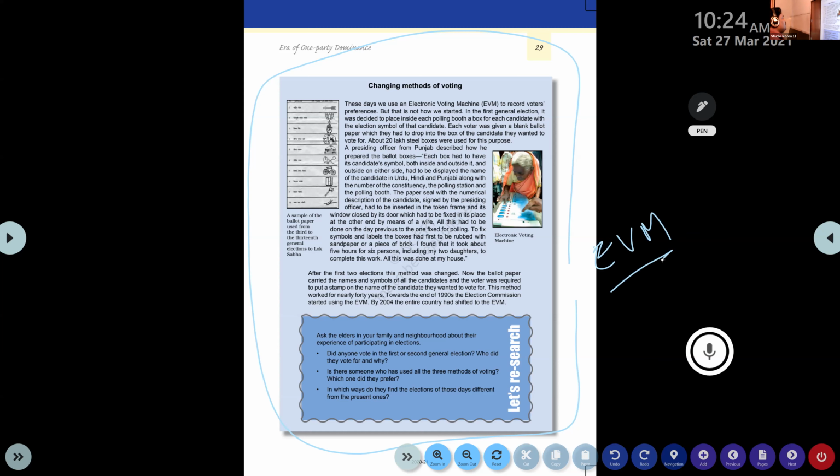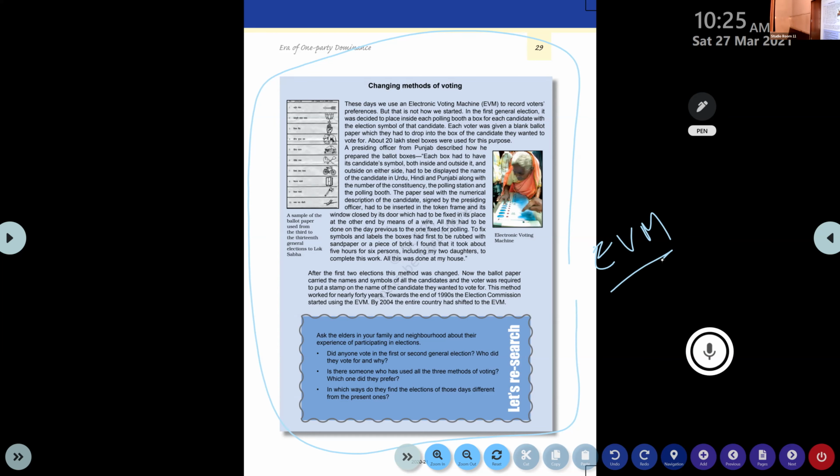Okay, you heard a number of such things there, right? So read it, underline it. Now we'll read. These days, we use an electronic voting machine (EVM) to record voters' preferences. But that is not how we started.